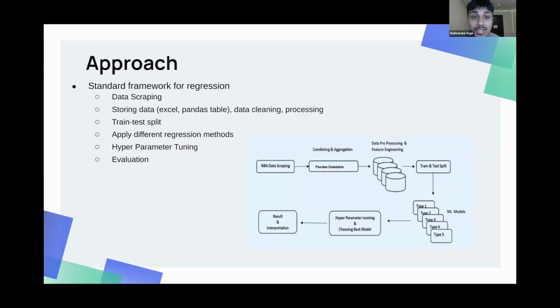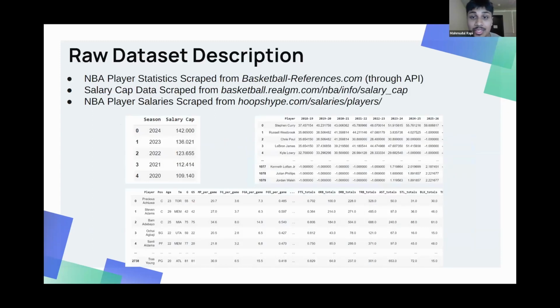Let's actually take a look at the raw data set. The main data sources that I had to use were NBA player statistics scraped from Basketball Reference, which I used through an API. I also scraped the salary cap information from another website, and also the player salaries from hoopshype.com. These were all the websites that I used to scrape my data.